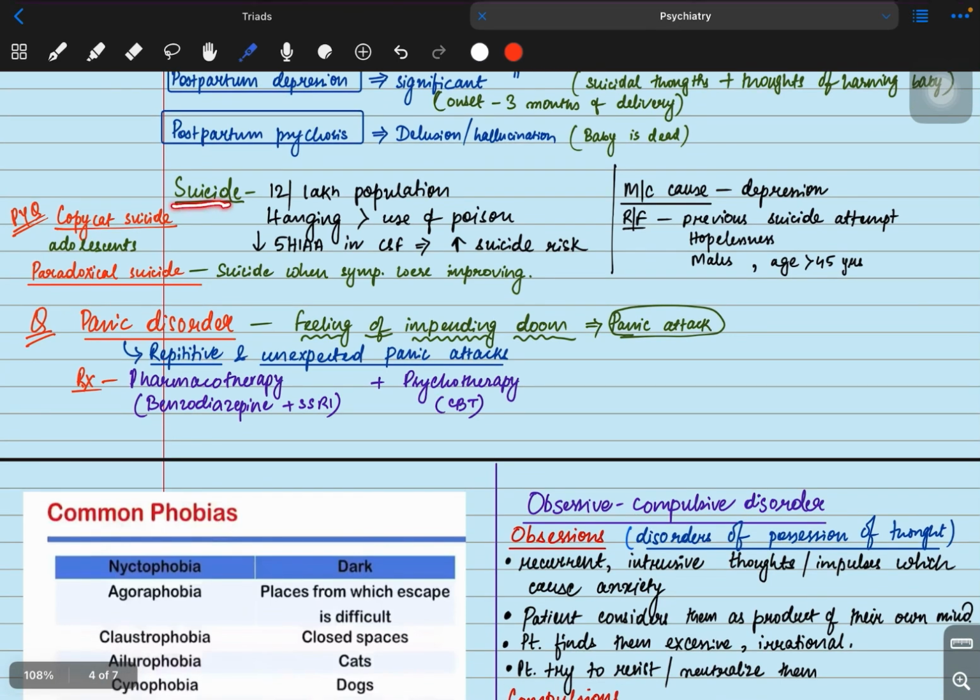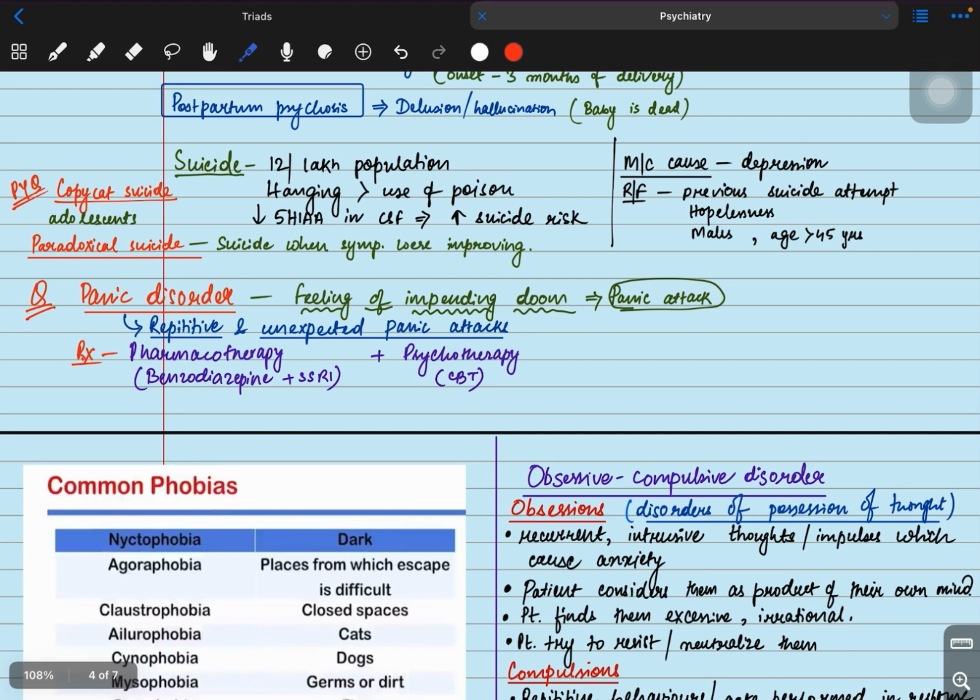Now the topic is suicide. In India, suicide is 12 per lakh population. The most common method is hanging. Next is poisoning. It's considered that the level of 5-HIAA in the CSF decides the rate of suicide. So the lower the levels, the higher the suicide risk.